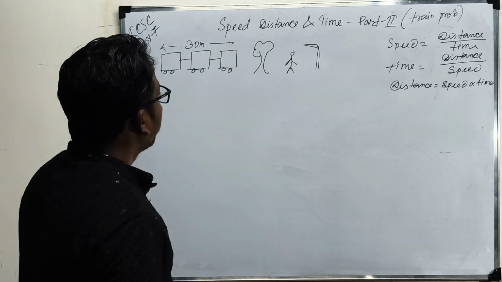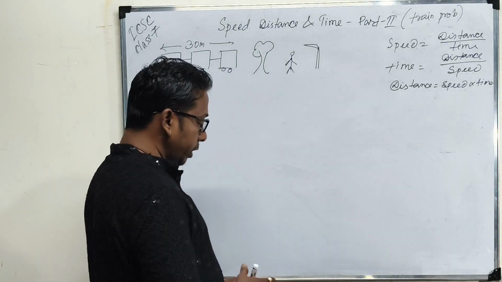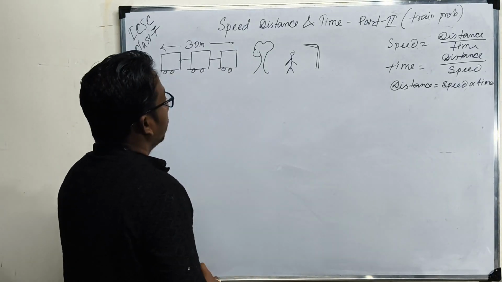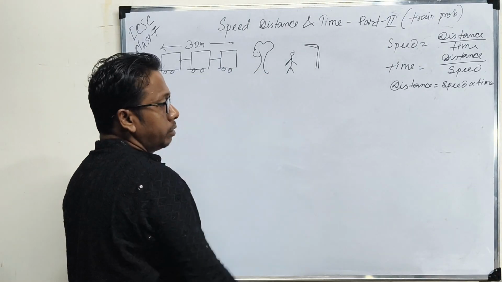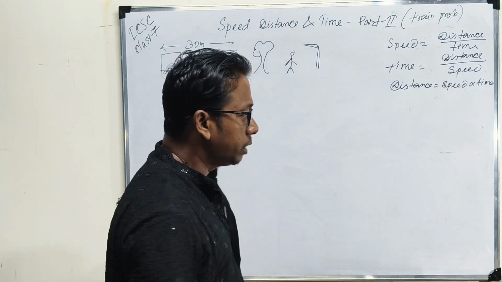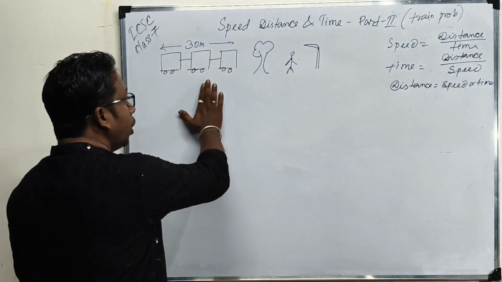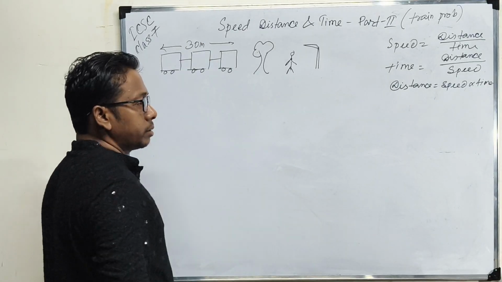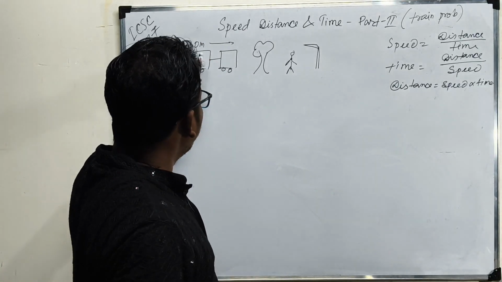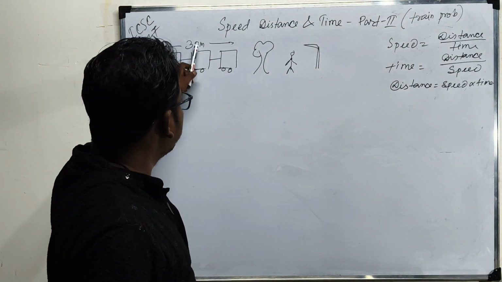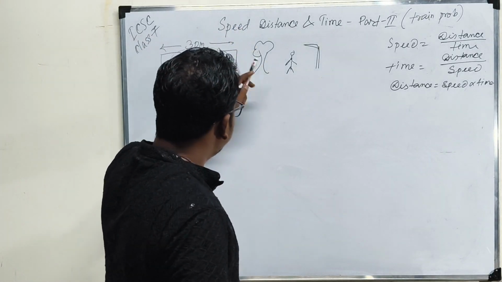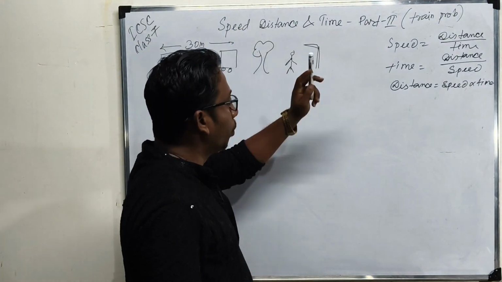Think about the length of the train is 30 meter. If the train takes 5 seconds to cross the tree, that means in 5 seconds the train crosses its own distance, that is 30 meter. Clear? So the tree may be a person or maybe a pole.